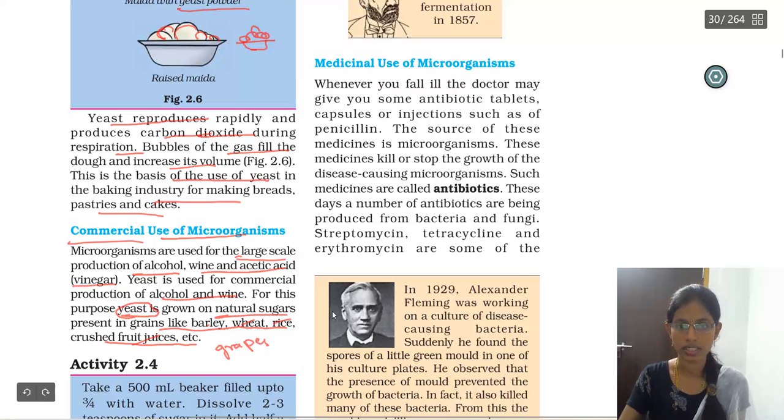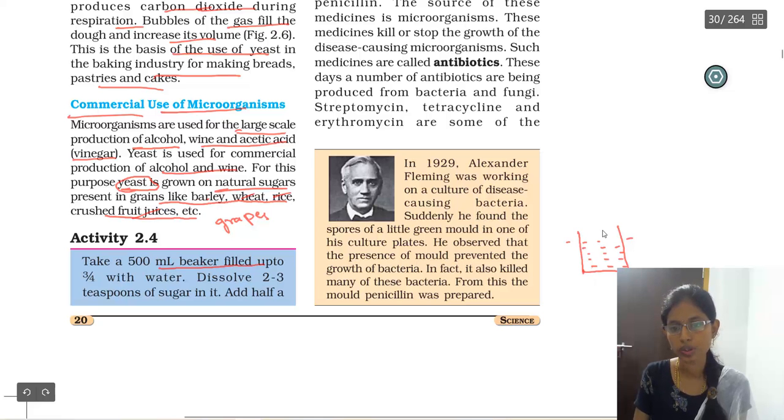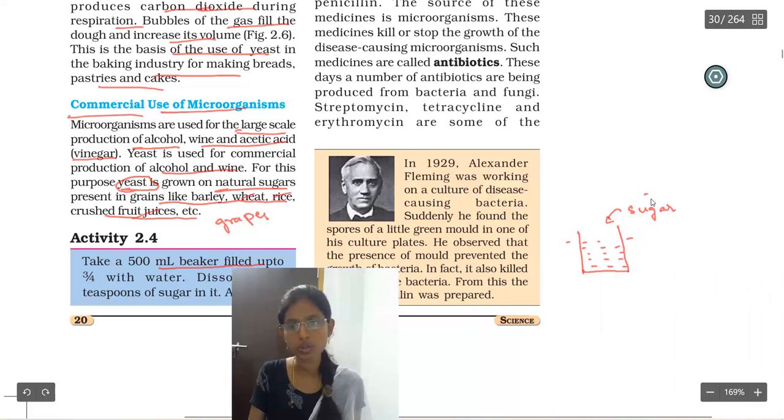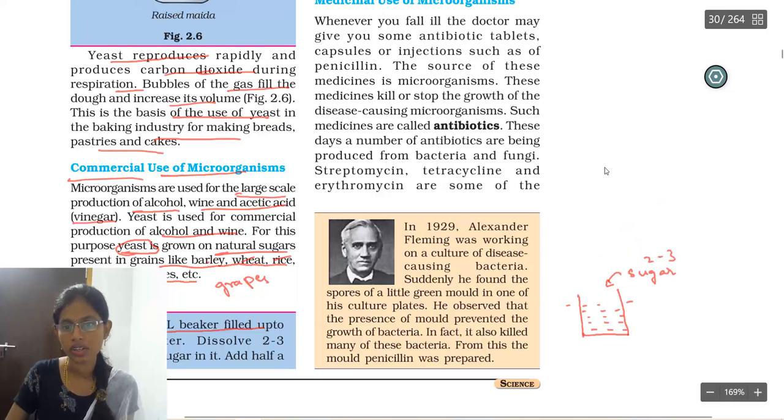So let us go for another activity here. What you have to do is take a 500 ml beaker and fill it with 3/4 of water, and dissolve 2 to 3 spoons of sugar in it. That is, you add 2 to 3 tablespoons of sugar, and now you are going to add half a spoon of